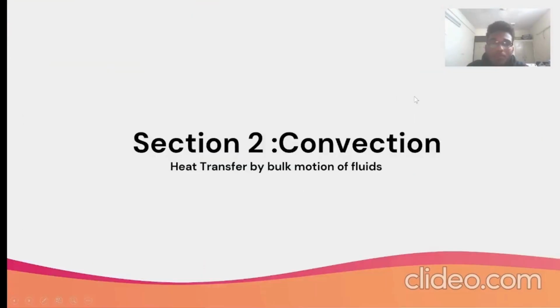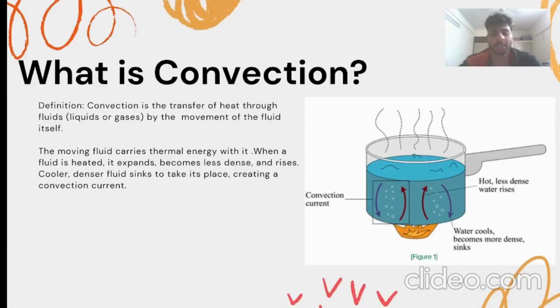And now we have the convection part. Now, moving on to convection. It is the transfer of heat through fluids, that is, liquids or gases, by the actual motion of the fluid. When a fluid is heated, it expands, becomes less dense, and rises. Cooler, denser fluid then sinks, setting up a continuous circulation called a convection current. In this image, we can see this process clearly: warm fluid rising from the heat source and cooler fluid sinking down to replace it. The principle behind this is buoyancy-driven motion. Heat causes density differences in the fluid which create these circulating currents that carry energy throughout.